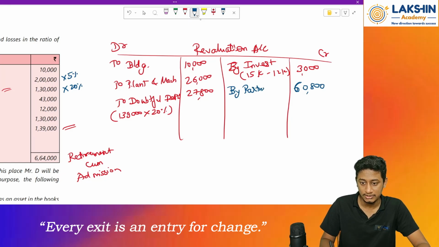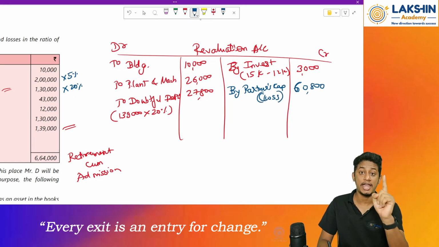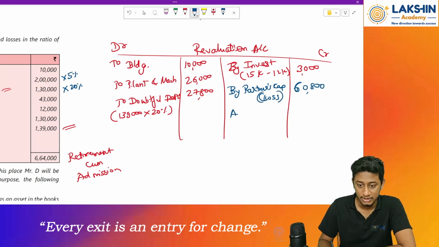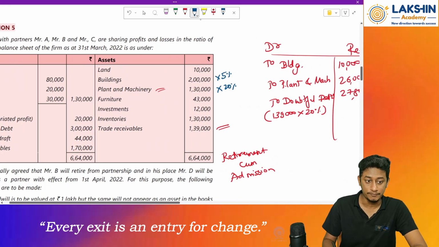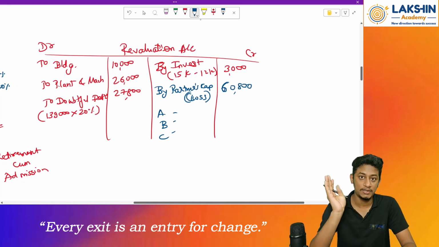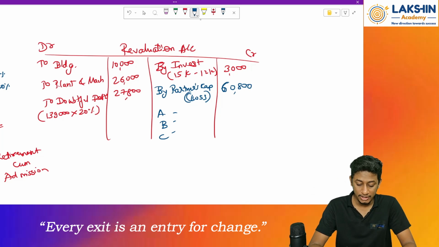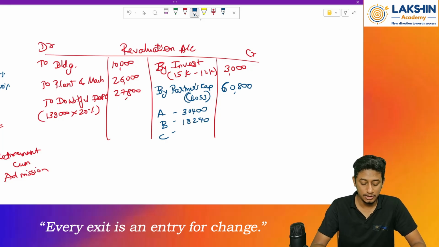So to partners' capital, this is my loss. This loss has to be divided between whom? Between all the old partners, A, B and C, in the old ratio. What is the old ratio? 10 is to 6 is to 4. So I can do 60,800 divided by 20 straight away, because 10 plus 6 plus 4 is 20. Into 10 equals rupees 30,400, into 6 equals 18,240, and the last, 4, equals 12,160.